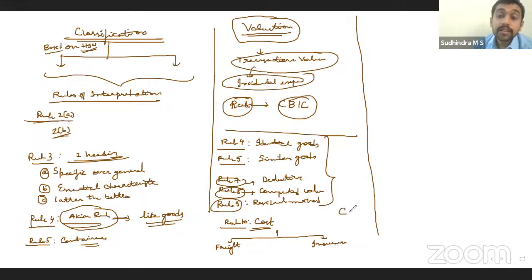Yeah. CIF, because it says transaction value including all incidental expense. So it has to be CIF, correct? So if they have given us FOB, then we have to add all the expenses incurred to get the CIF.